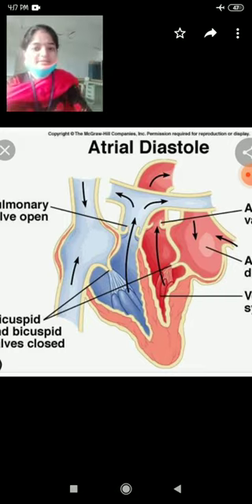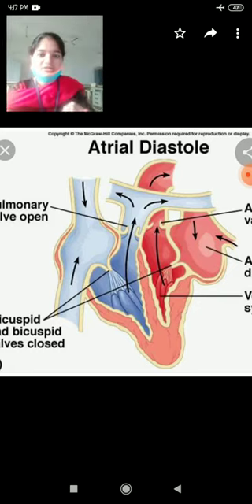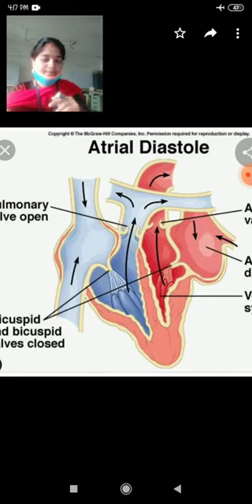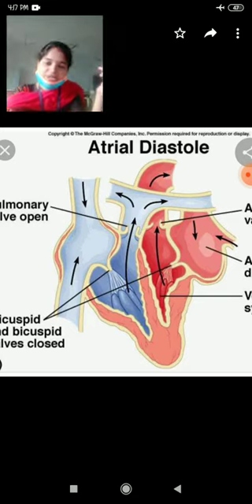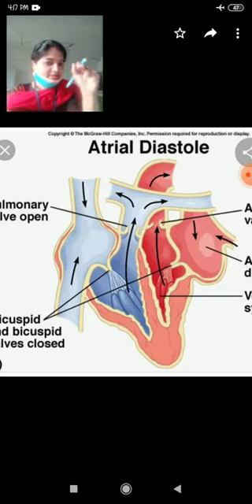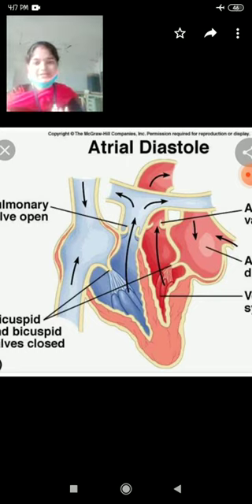Here the right auricle receives deoxygenated blood from different parts of the body through the superior and inferior vena cava. The precaval and postcaval veins open into the right auricle and dump deoxygenated blood.